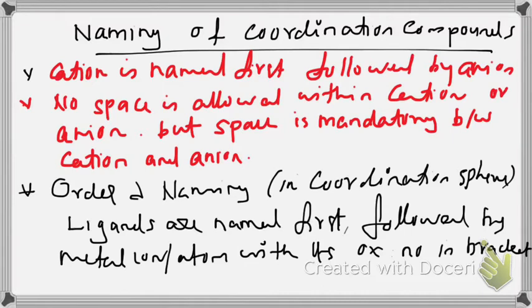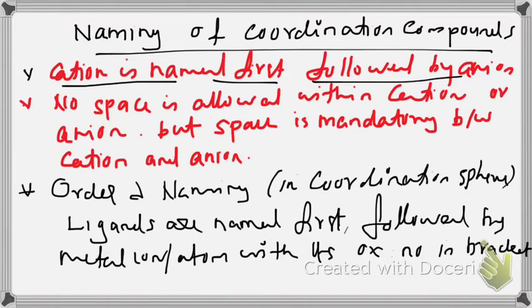Why is it sodium chloride? By IUPAC regulation, cation is named first. Thereafter, we can do the naming of anion. The same thing is applicable here too. Cation is named first, followed by anion.